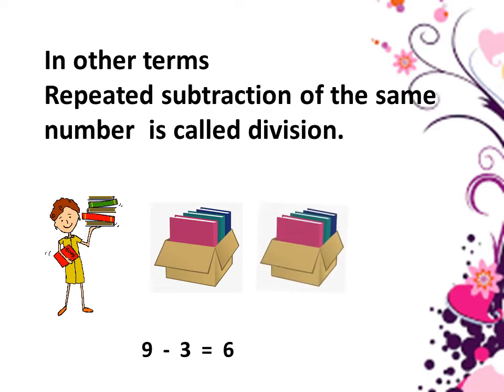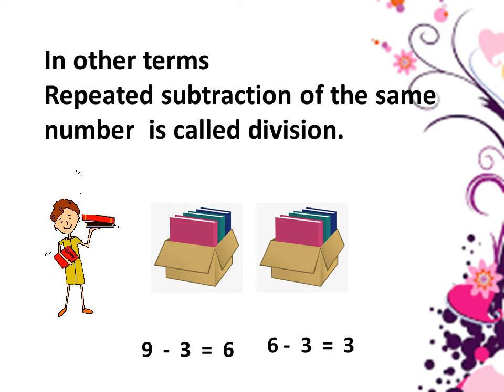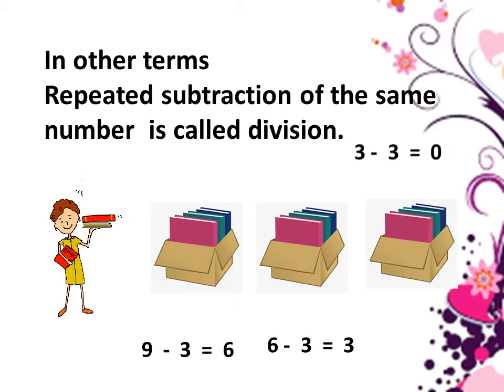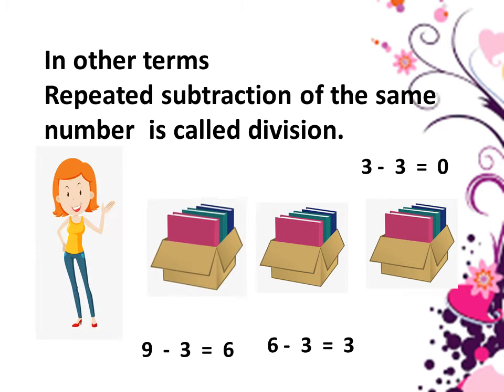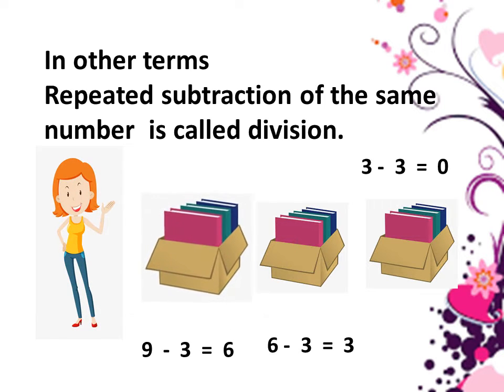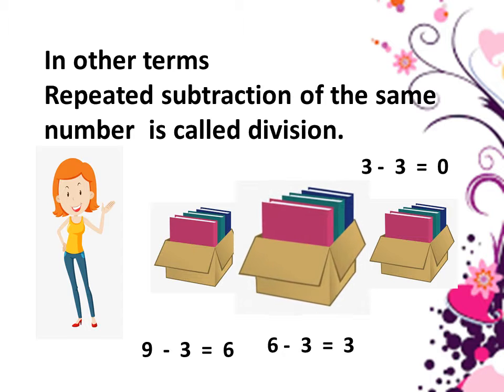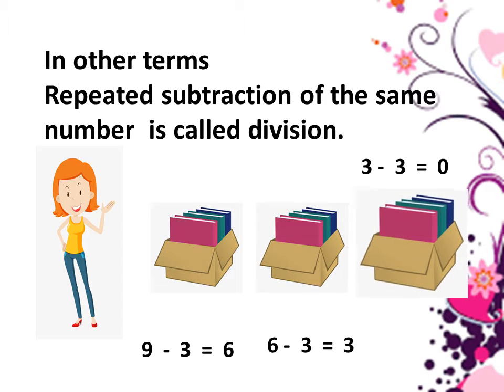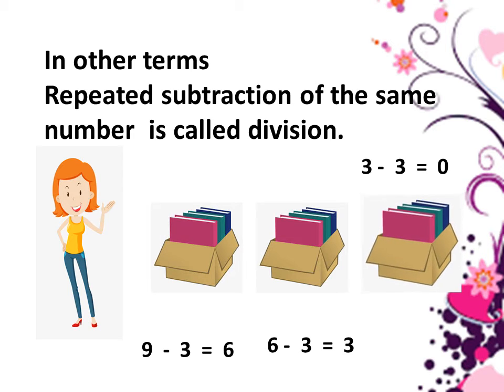Again, she kept 3 more books aside. Now, 6 minus 3 equals 3. Now, she is left with 3 books. Lastly, she kept the remaining books aside. Now, she is left with 0 books. When Rani kept 9 books into equal groups of 3, she got 3 groups. Here, she kept the same number of books repeatedly. That means 3 is repeatedly subtracted from 9. From this, we can say that repeated subtraction of the same number is called division.